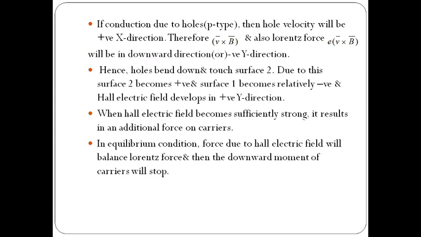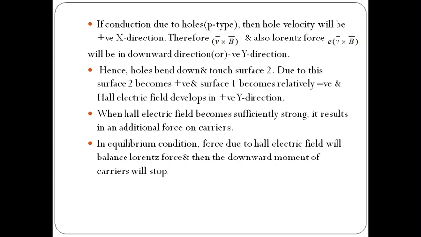Now we are assuming it is p-type. Previously we assumed it is n-type. If it is p-type, if the conduction is due to only holes, then the hole velocity will be in the positive x direction. Why? Because the conventional current direction is in the positive x direction. So the holes are also moving in the positive x direction. The velocity of the holes will be in the positive x direction.